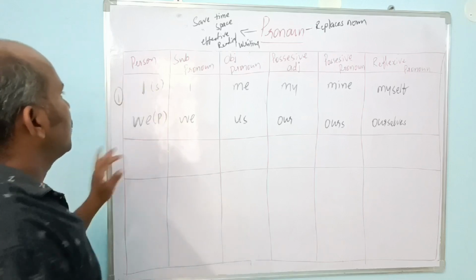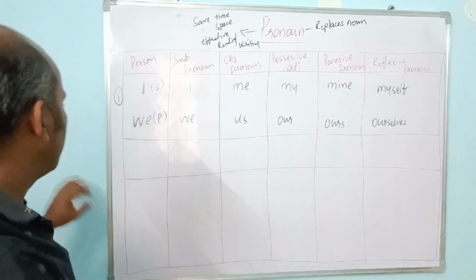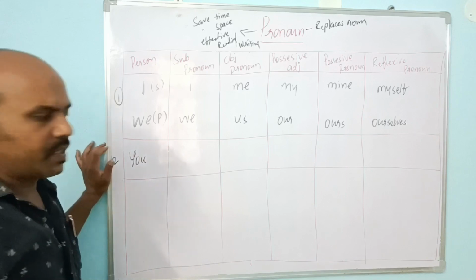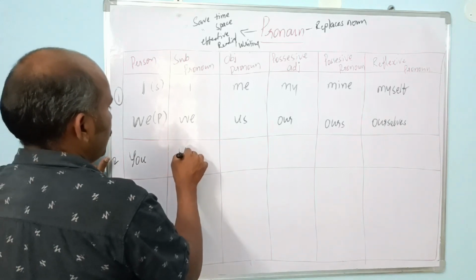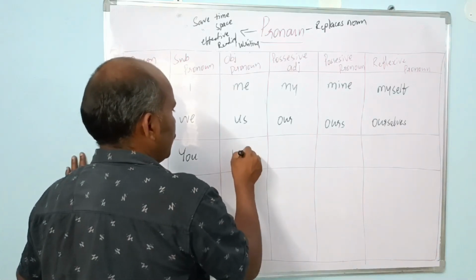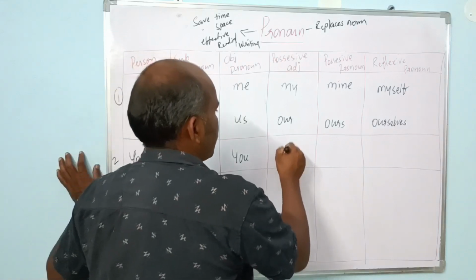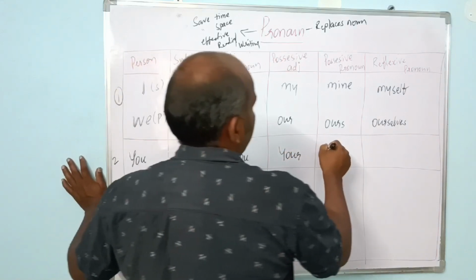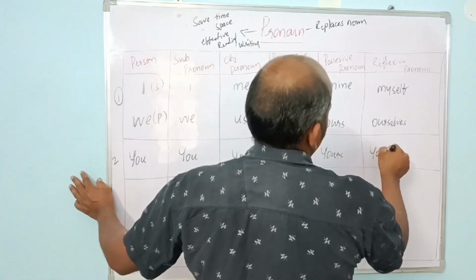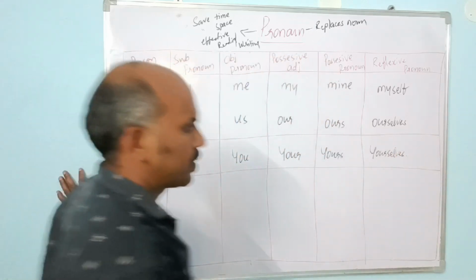Number one, first person singular, and first person plural. Coming to second person, it is you, right? Subject we use as you, objective also we use as you, possessive adjective we use your, possessive pronoun yours, and yourselves or yourself.